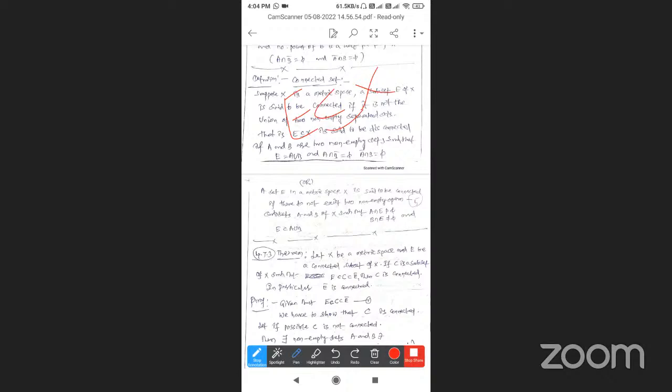E subset of X is said to be disconnected. E is disconnected means it is not connected, meaning A and B are two non-empty sets and E is the union of A and B, which can be written as the union of two separated sets. That is called a disconnected set. If E is equal to a union of two separated sets, then E is called not a connected set.